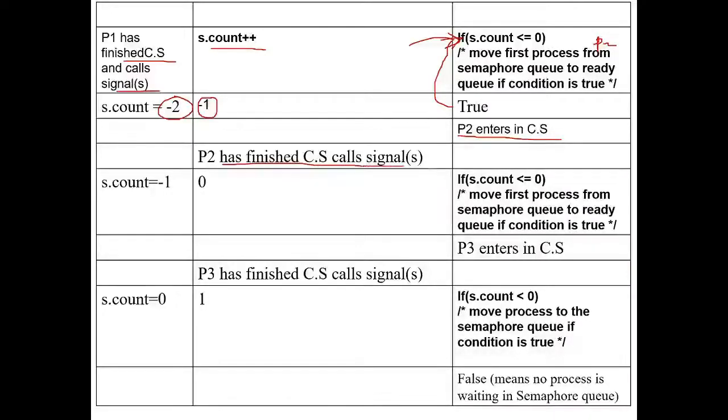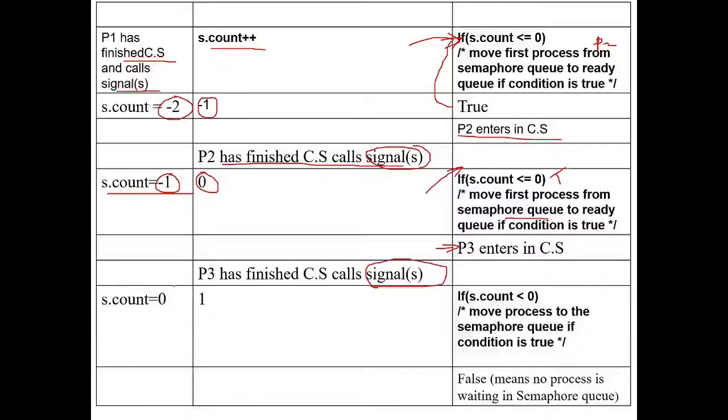And when P2 finishes, it calls the signal operation again and executes the count instruction. It is going to increment from -1, and when it is incremented it becomes 0. The condition becomes true. Then it executes the wake up operation, and P3 also will be removed from the queue and put into the critical section. So even P3 enters the critical section, and when P3 finishes, it calls the signal operation.